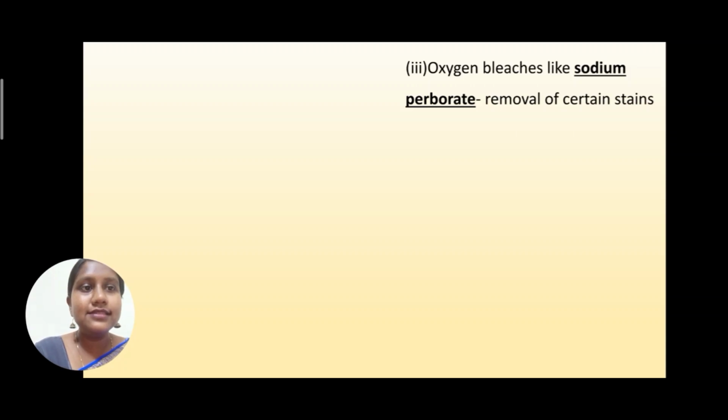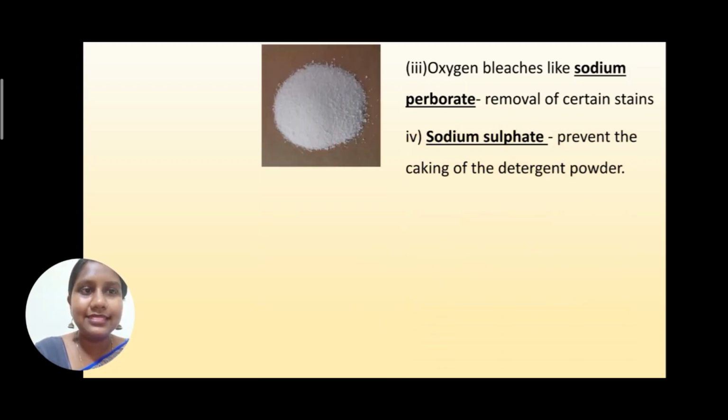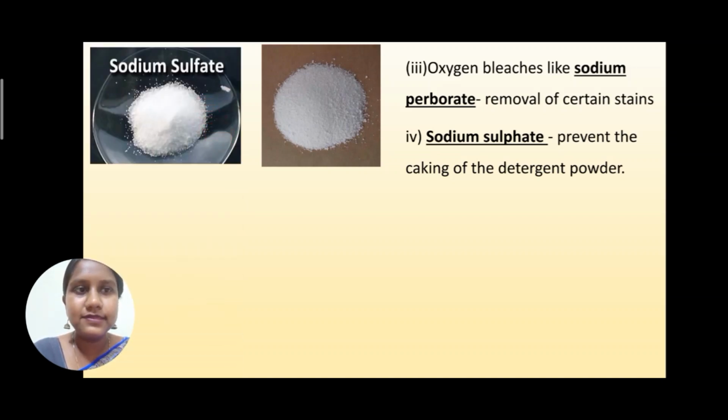The third one is the oxygen bleaches like sodium perborate to remove certain stains. We have stains on our clothes, so the main use of sodium perborate is to remove those stains. This is the image of sodium perborate. Then we have sodium sulfate, which prevents the caking of detergent powder. Caking means the detergent powder sticks together. It should be loosely packed so that it will be soluble, and the solubility will be more. This is the image of sodium sulfate.